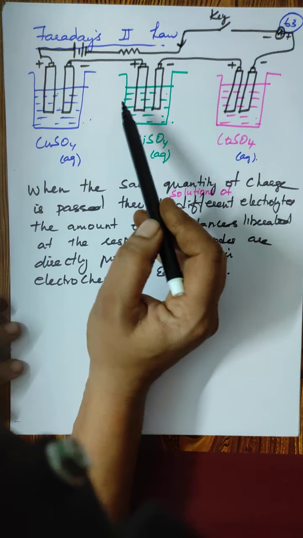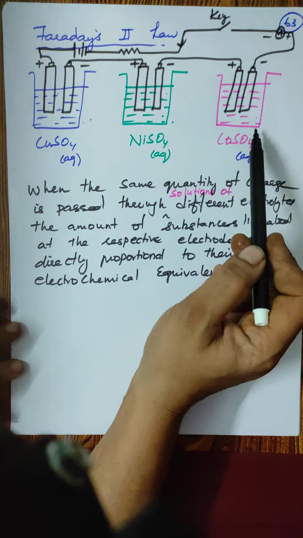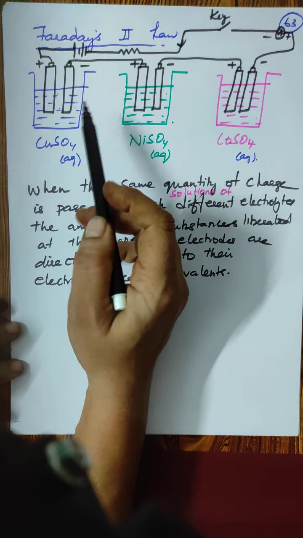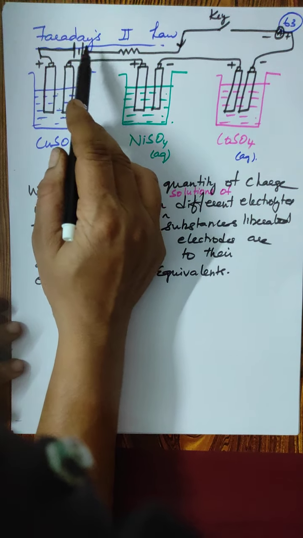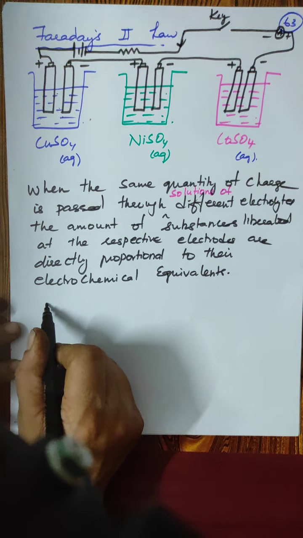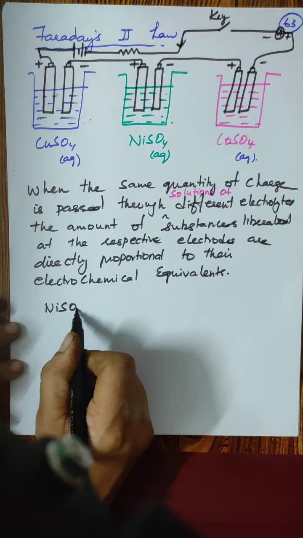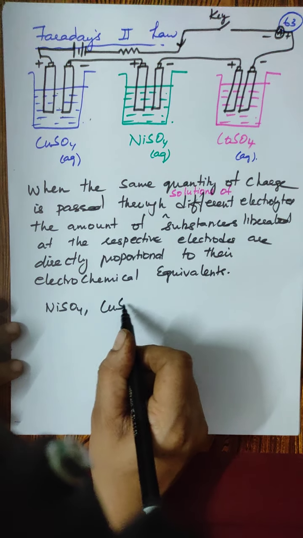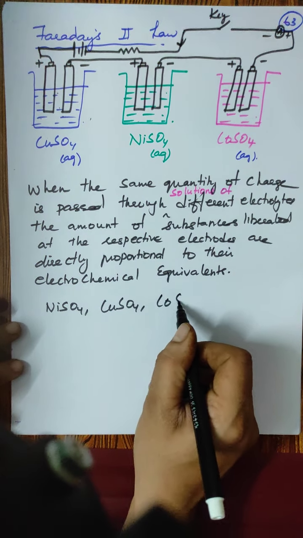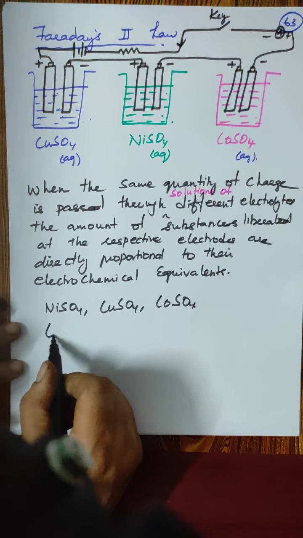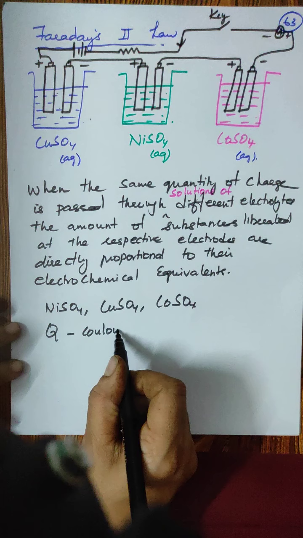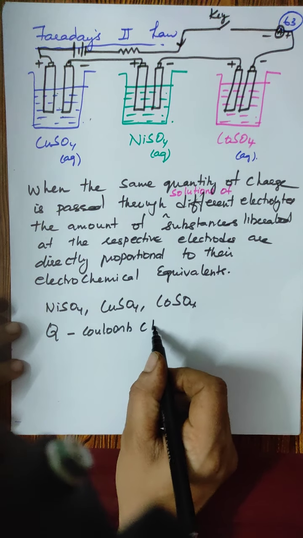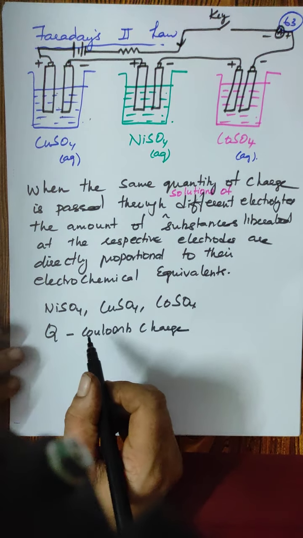So now each cell is filled with a different electrolyte. Here it is filled with copper sulfate, nickel sulfate and cobalt sulfate. Now what is the quantity of charge passed through it? Let me take Q coulomb charge passed through the electrolytic cells.